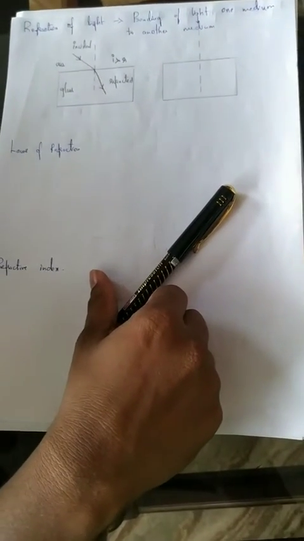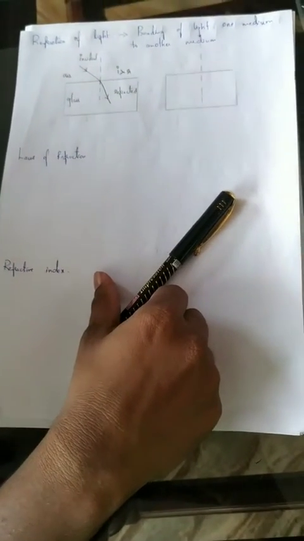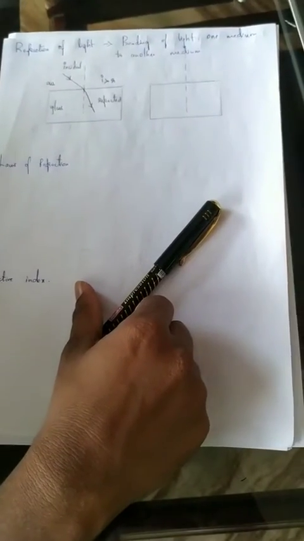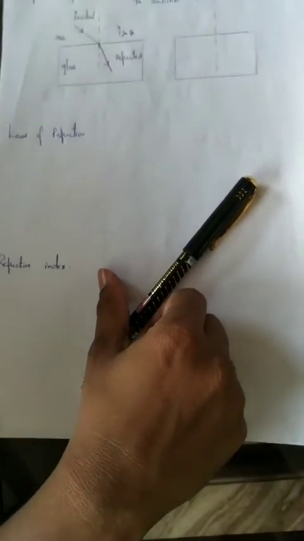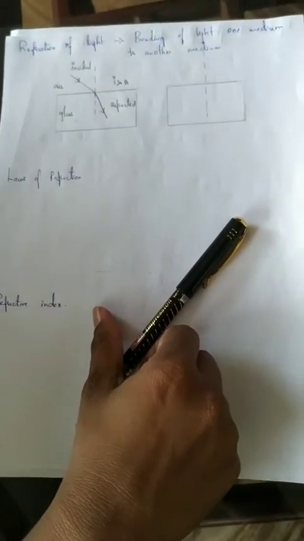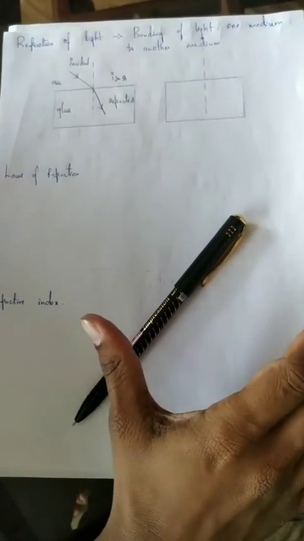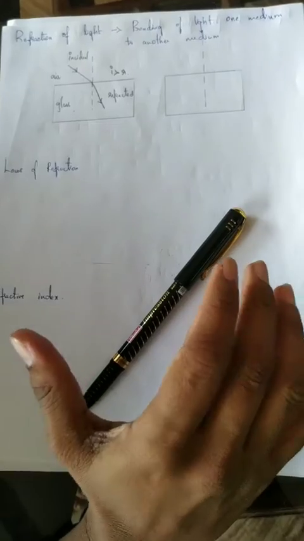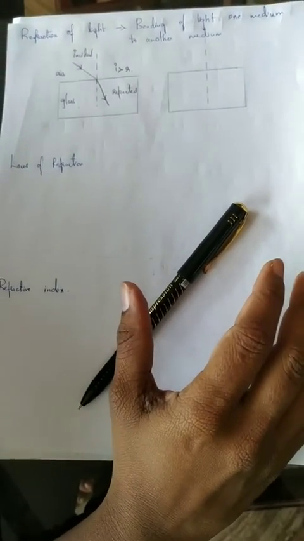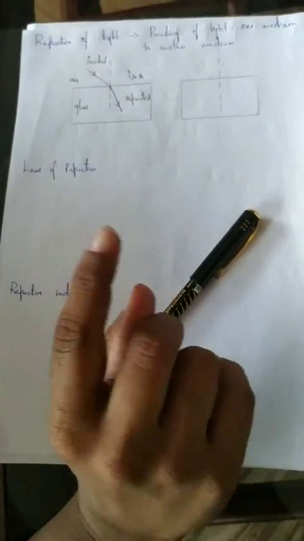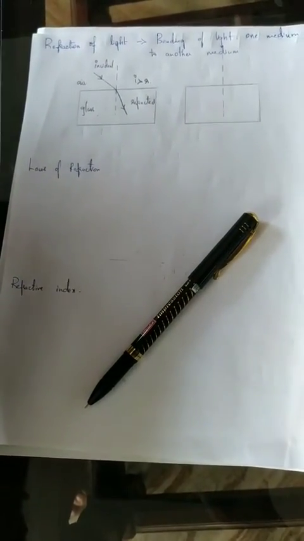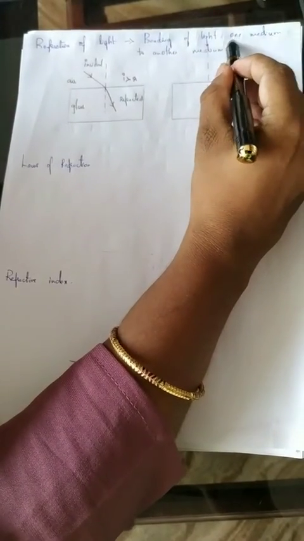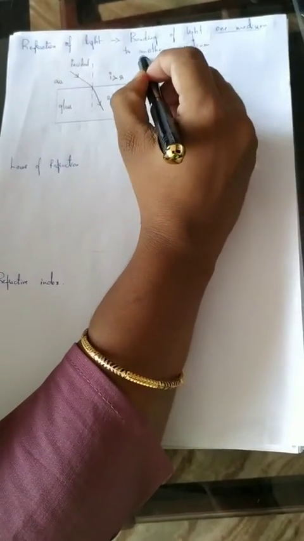Refraction of light. Bending of light is nothing but refraction of light. Does all bending of light produce refraction of light? I don't think so, right? See, students, you have to understand one point. When there is only one medium, the light travels in a straight path. So, refraction of light can be defined as bending of light from one medium to another medium.